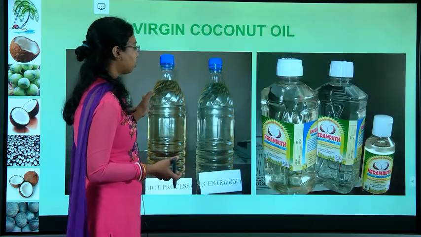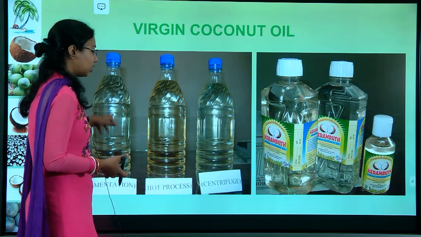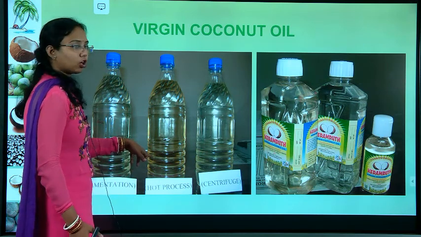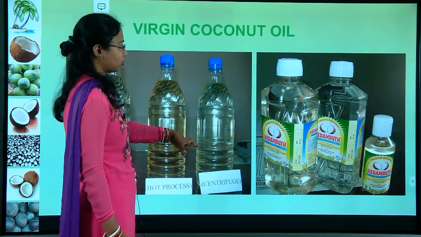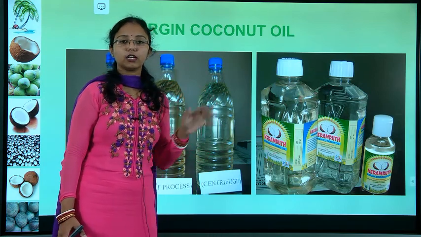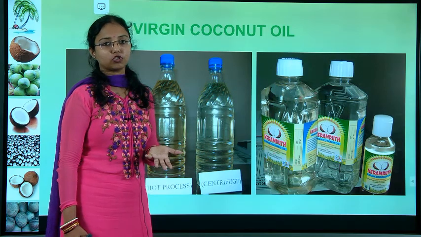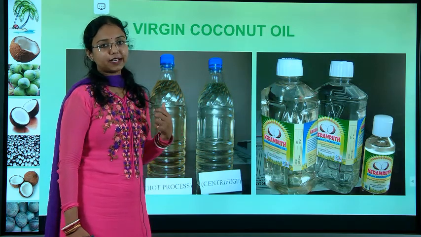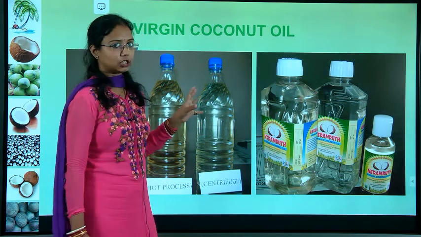This is how it looks for the fermentation process, after the hot process, and after the centrifuge process. If you compare these three processes for getting virgin coconut oil, the most beneficial is the fermentation process because of no heat generation.